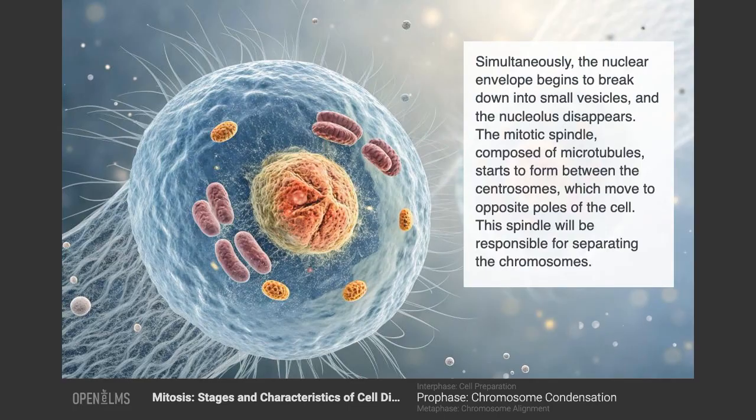Simultaneously, the nuclear envelope begins to break down into small vesicles, and the nucleolus disappears. The mitotic spindle, composed of microtubules, starts to form between the centrosomes, which move to opposite poles of the cell. This spindle will be responsible for separating the chromosomes.